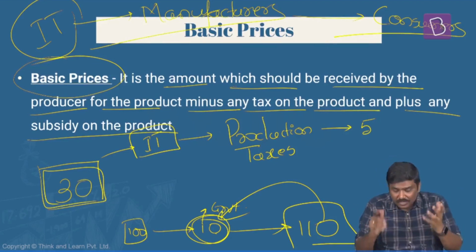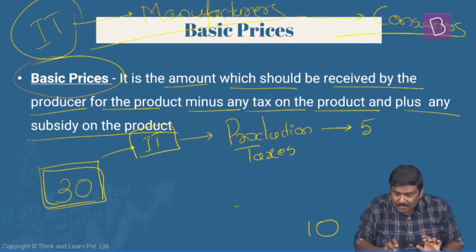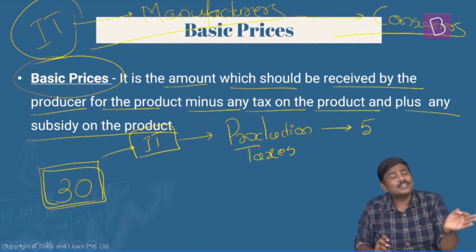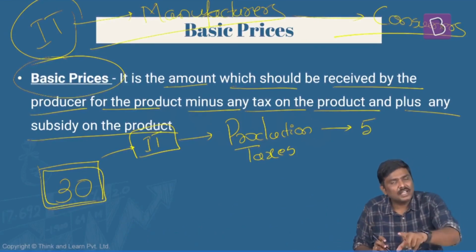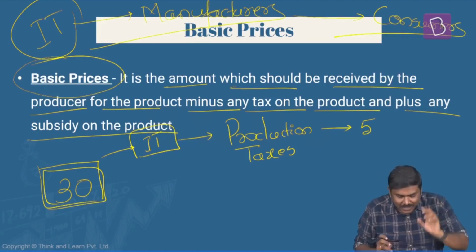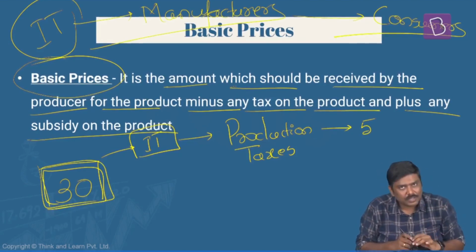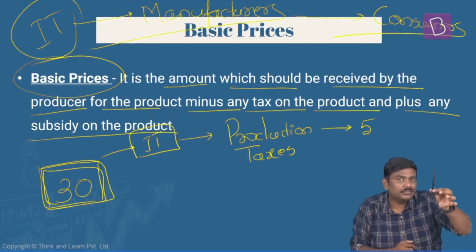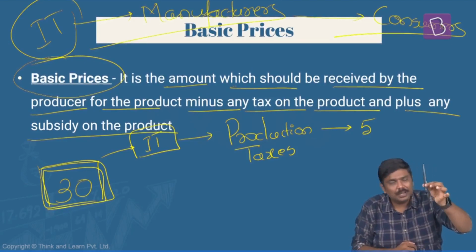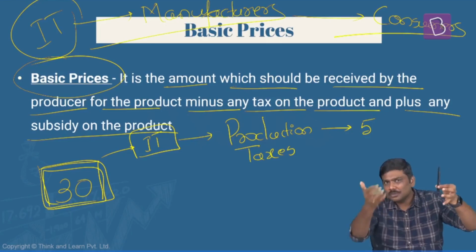Is it okay? So whenever there is a concept of indirect taxes, remember this. The manufacturer or the supplier in the system will simply transfer that to the consumer, collect it back from the consumer. So here is the example where I'm saying you are the manufacturer, you are incurring a cost of 30 rupees to manufacture this particular pen.